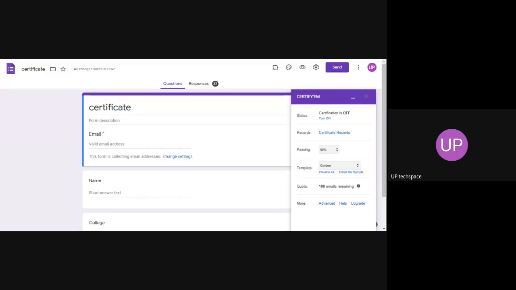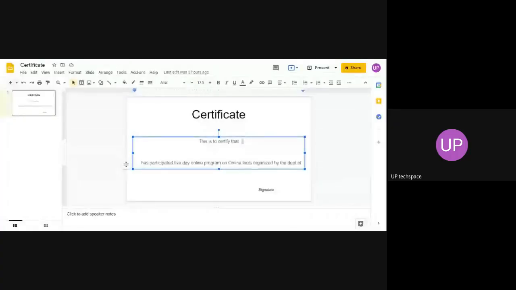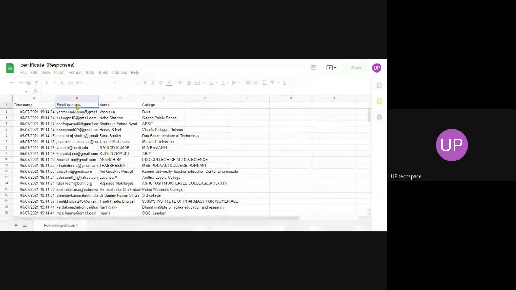Once you do that, I can go back to the certificate template I have created by using Google Slides. This is to certify that. First of all, let me show you the spreadsheet of this thing. I'm just closing the response.